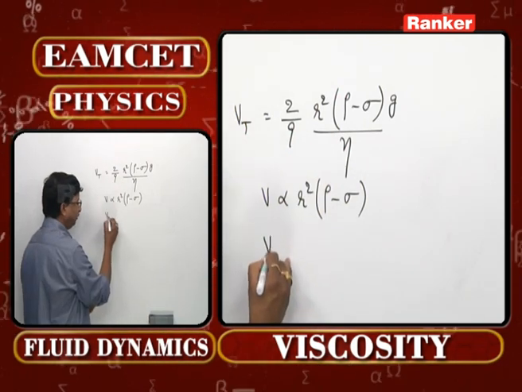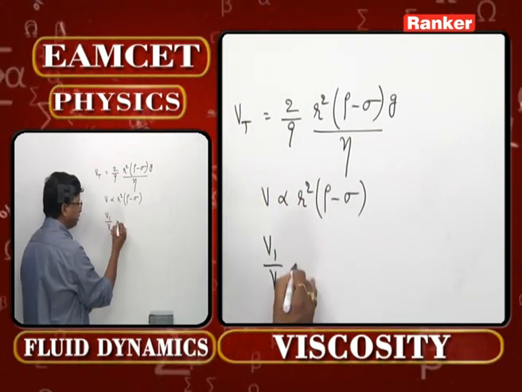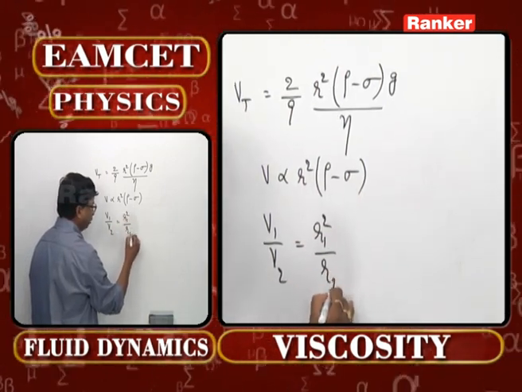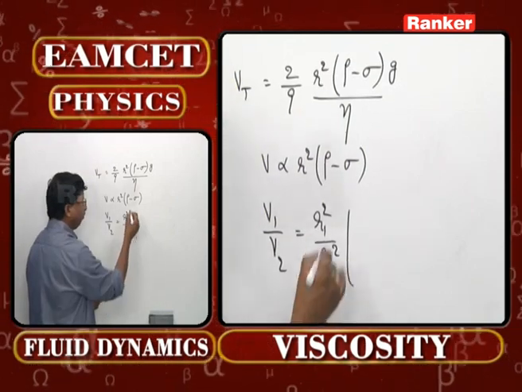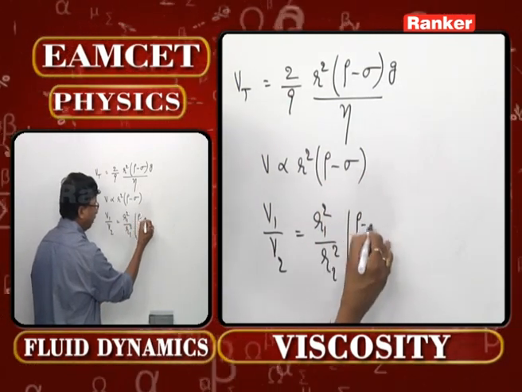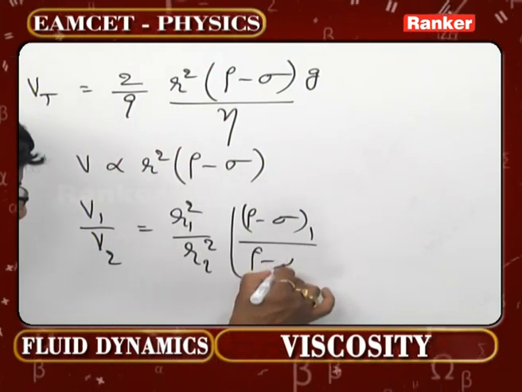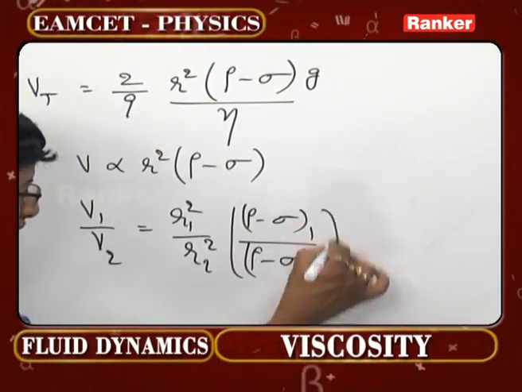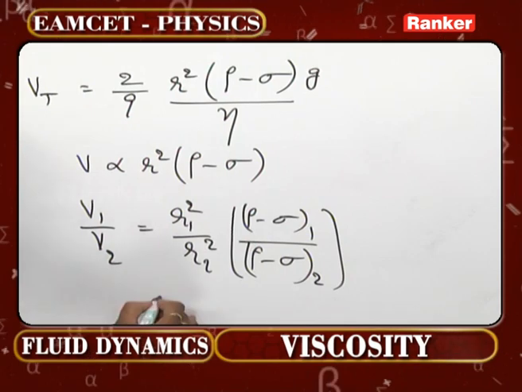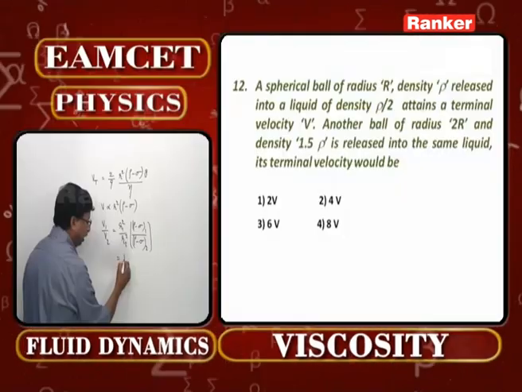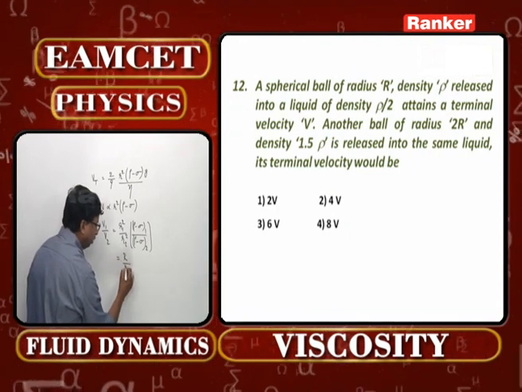Let us take the same equation in terms of a ratio. It is r1 square by r2 square into rho minus sigma for the first body, divided by rho minus sigma for the second body, like we have to take. What are the values given? Radius is earlier r, now it is going to be 2r.